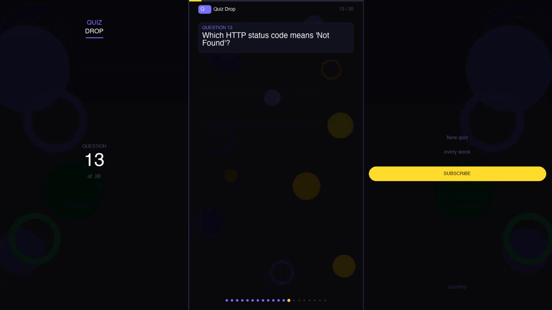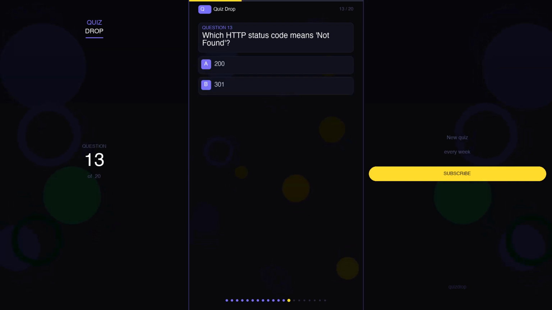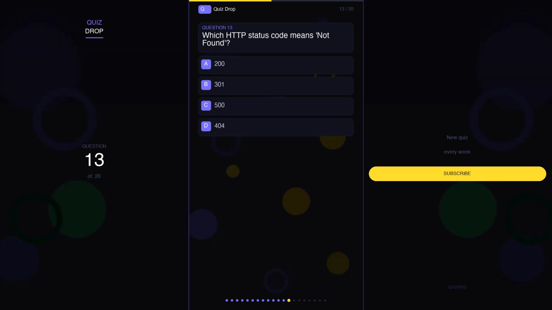Question 13. Which HTTP status code means not found? Your options are A. 200, B. 301, C. 500, D. 404.